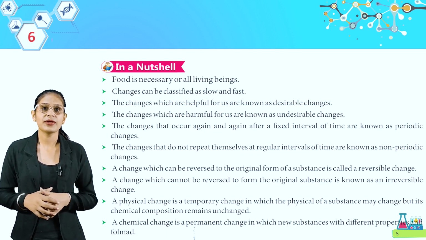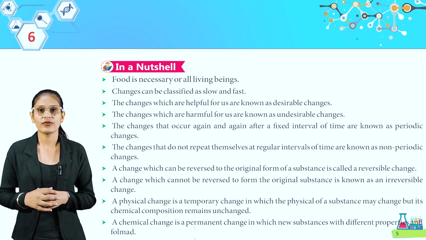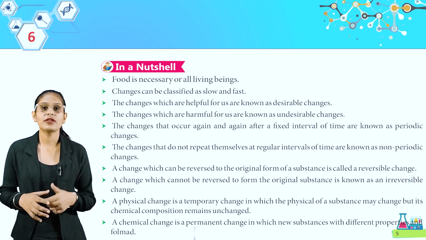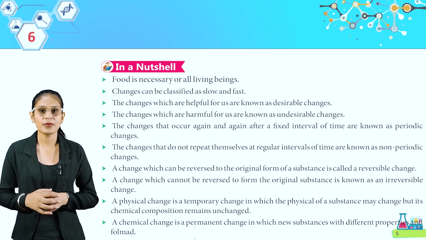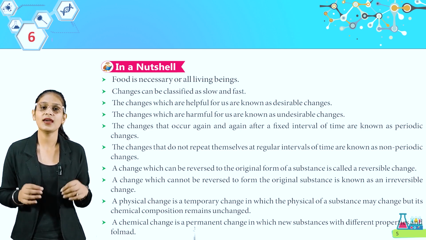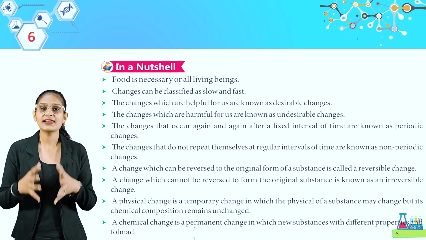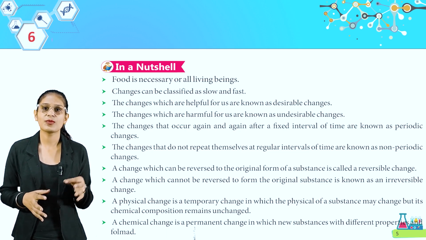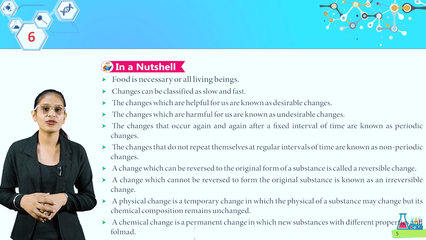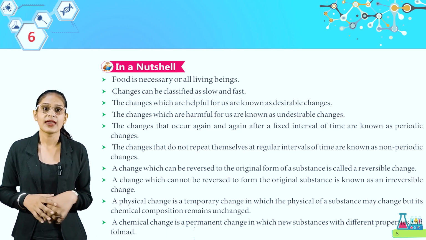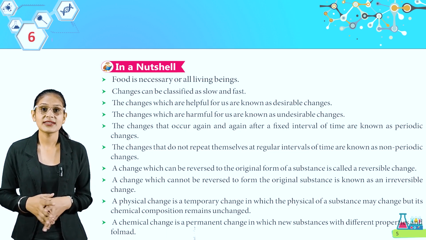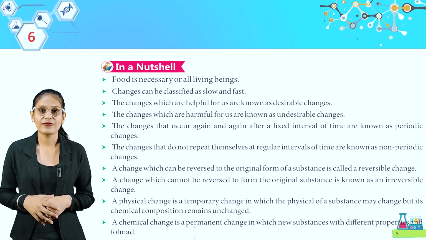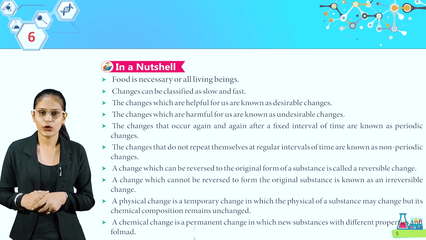A change which can be reversed to the original form of a substance is called a reversible change. A change which cannot be reversed to form the original substance is known as an irreversible change. A physical change is a temporary change in which the physical properties of a substance may change but its chemical composition remains unchanged. Come to the next. A chemical change is a permanent change in which new substances with different properties are formed.